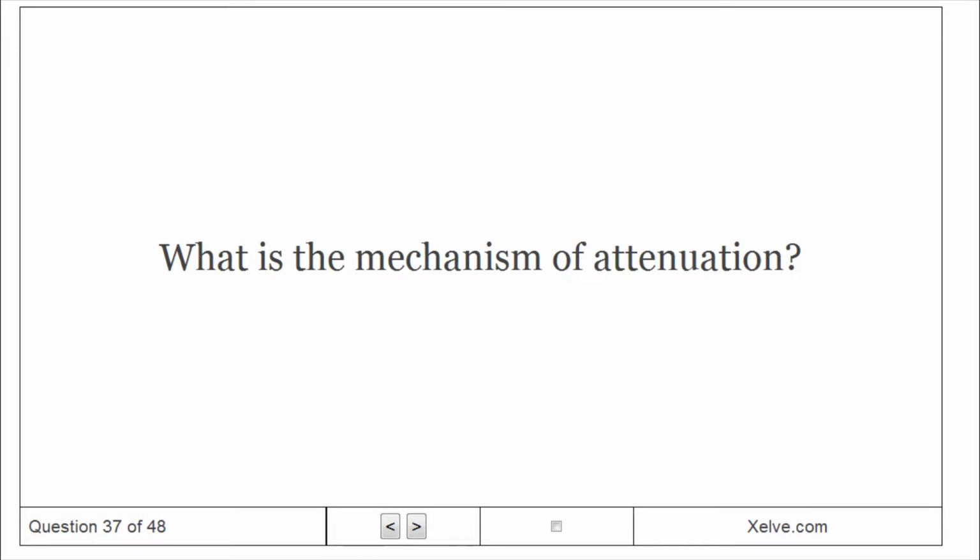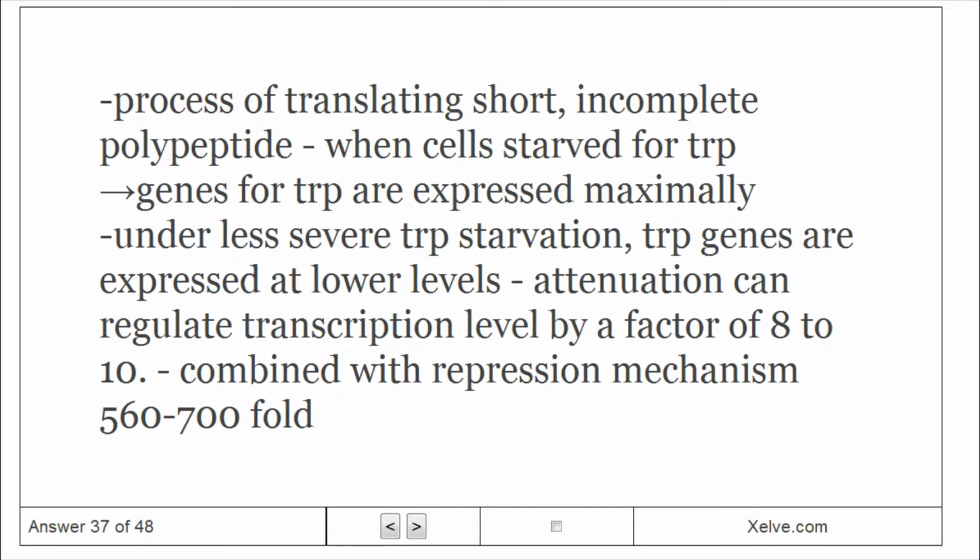What is the mechanism of attenuation? The process of translating a short, incomplete polypeptide. When cells are starved for Trp, genes for Trp are expressed maximally. Under less severe Trp starvation, Trp genes are expressed at lower levels. Attenuation can regulate transcription level by a factor of 8 to 10, combined with the repression mechanism, 560 to 700-fold.